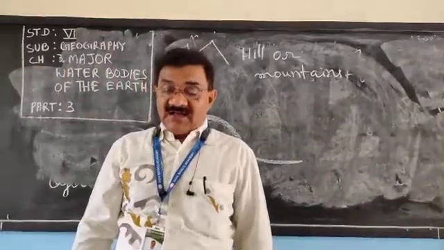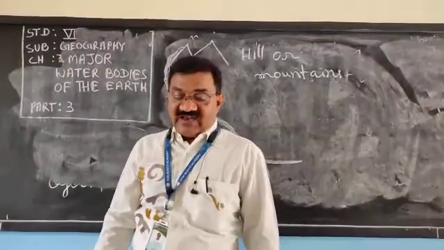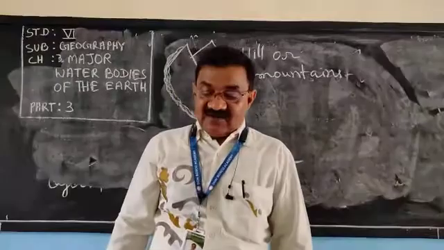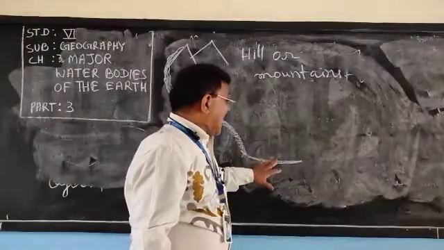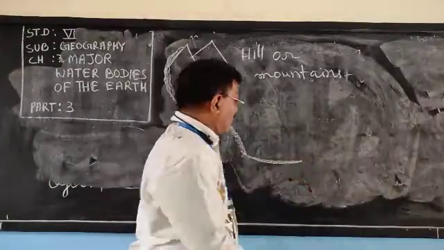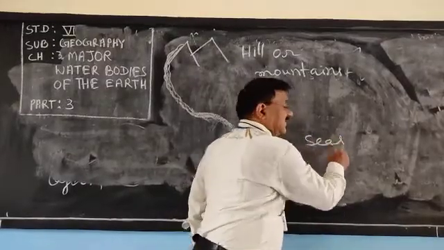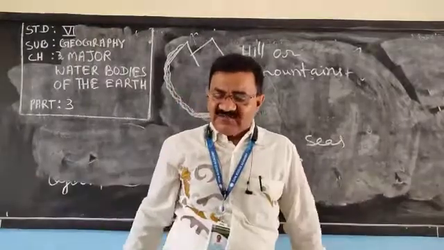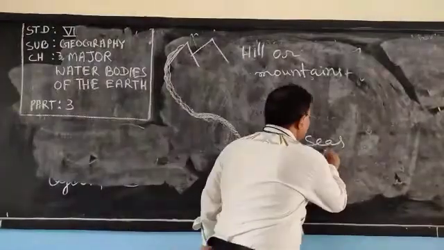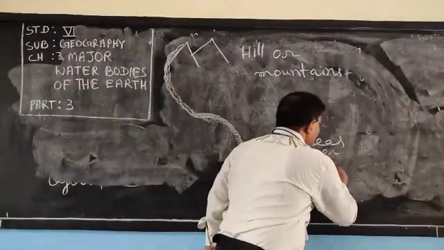A river is a body of water that flows in a channel down the slope of the land towards the sea. Where is it going? Either to the sea. Does a river go only to the sea? No, it may go to a lake also.